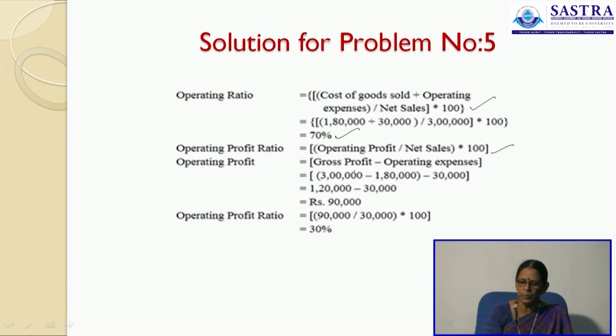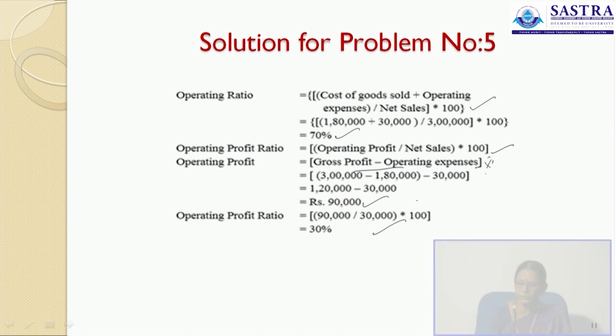Operating profit ratio is operating profit divided by net sales. What is your operating profit? GP minus your operating expenses. This is another formula here. This is very important. GP minus your operating expenses. We have 90,000 rupees, then 90,000 divided by your net sales, that is 3 lakh rupees, into 100. See, net sales is 3 lakh rupees. Must have another 0 here.